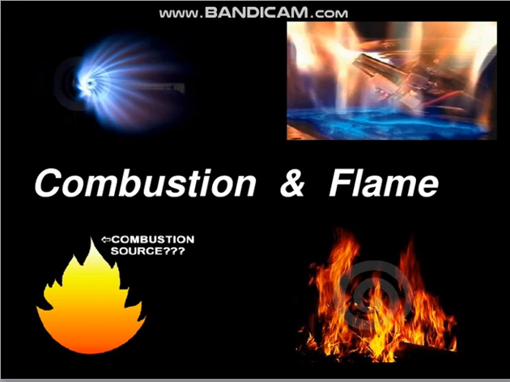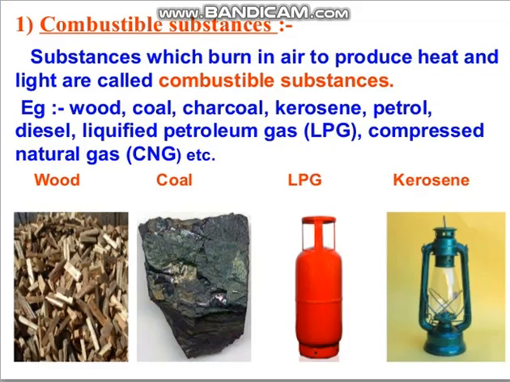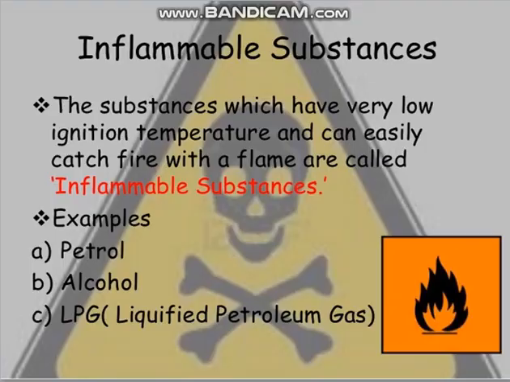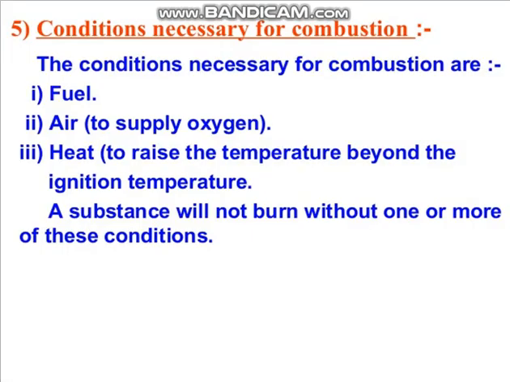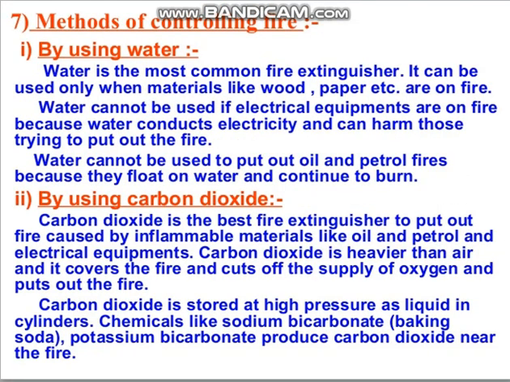In our previous class, we discussed combustion, the definition of combustion, and examples of combustible substances. We discussed ignition temperature, inflammable substances, conditions necessary for combustion, and how we control fires. We have seen that CO2 is the best fire extinguisher because it can be used to control all types of fires.